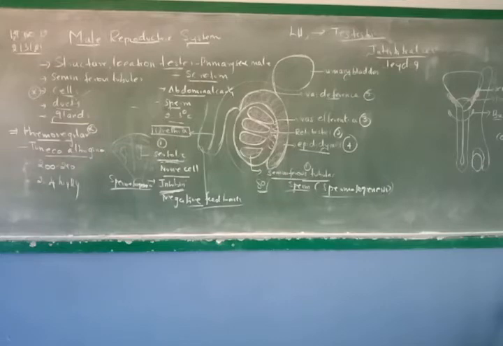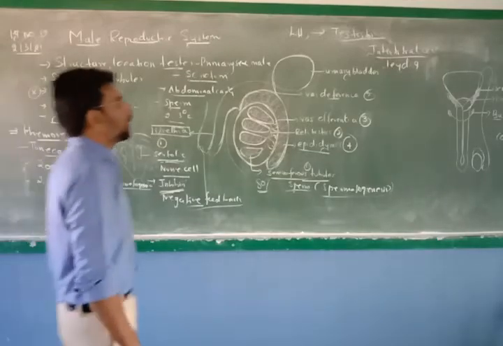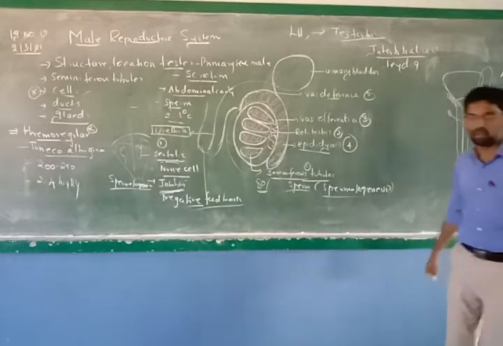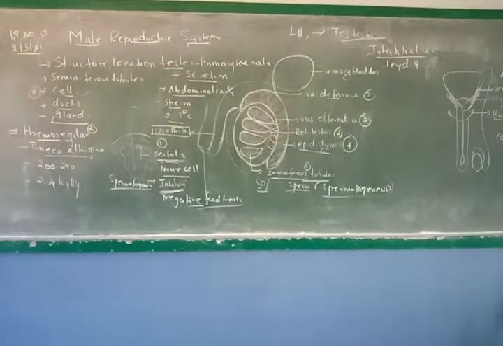All these are 2-mark questions. Page number 13, on the right side you will find the seminal vesicle secretes alkaline fluid. Very important 1-mark question: the difference between seminal vesicle and prostate gland is that the seminal vesicle will secrete an alkaline secretion, whereas the prostate gland secretes a slightly acidic solution. Acidic. Okay, it is there. Now, all the diagram parts also you please study.